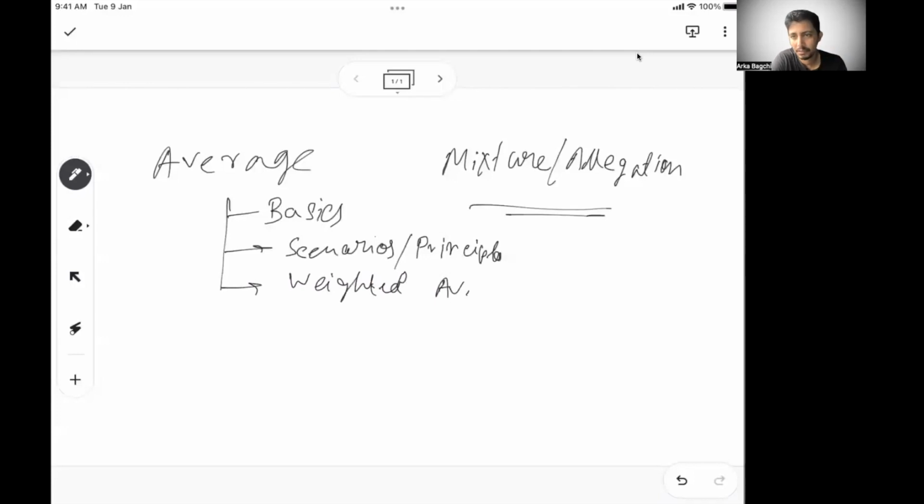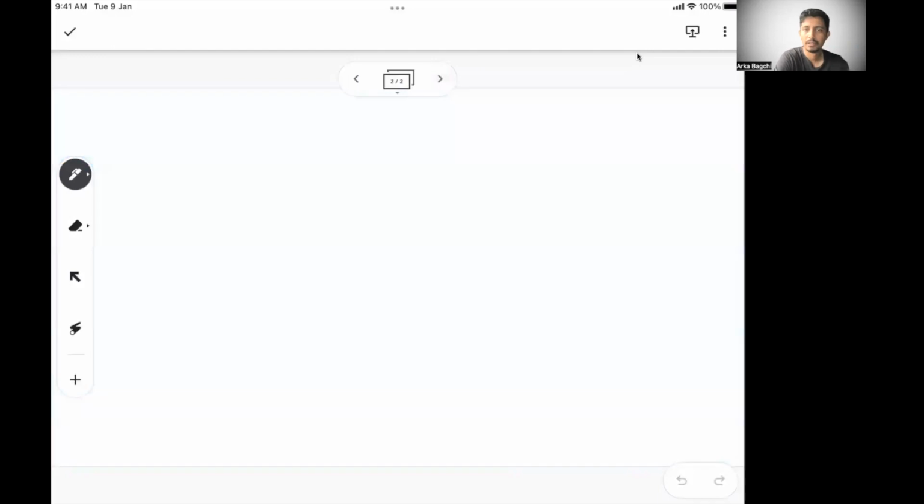Mixture and allegation does not have any subsections, but typically one or two concepts need to be covered. It is a very doable area. You can see at least one or two problems in CAT or XAT, and in NMAT, SNAP, IFT the problems will be 2 to 3. It requires some amount of conceptual clarity, with hardly any formula to remember. But if you understand it well, you will be able to solve almost all the problems from this area. So with that, let's move on.